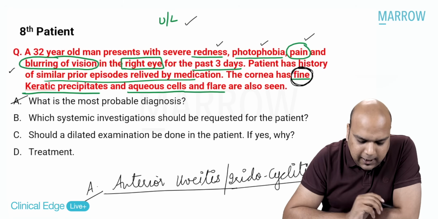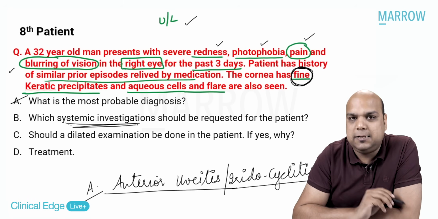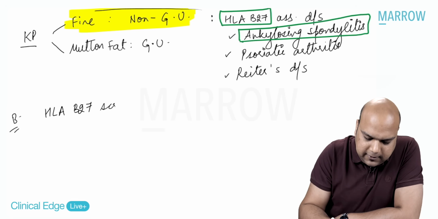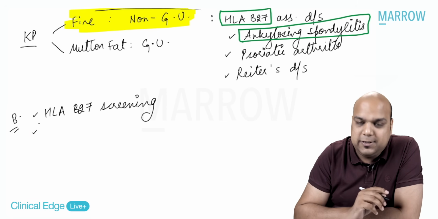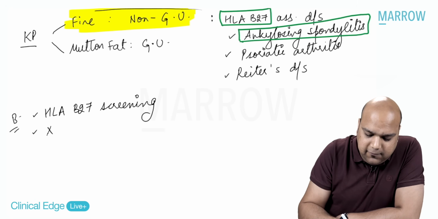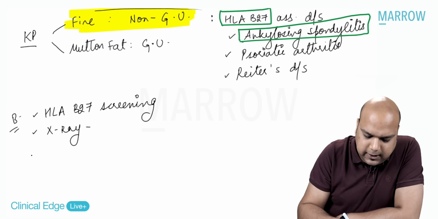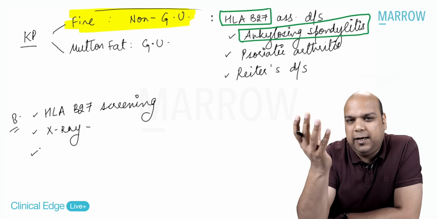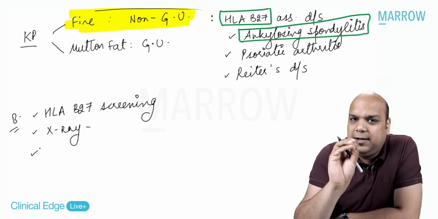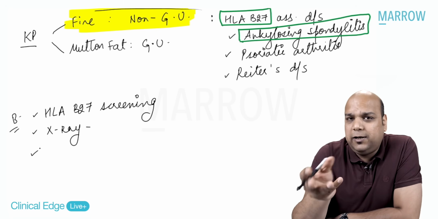So when I am asked to order systemic investigations, my first systemic investigation will be HLA-B27 screening. Then, along with that, because I know ankylosing spondylitis causes spinal problems in the lower back, I will order an X-ray. Then, to rule out, sometimes in initial presentations even conditions like rheumatoid arthritis can present with fine keratic precipitates, which eventually turn into mutton fat in a day or two.